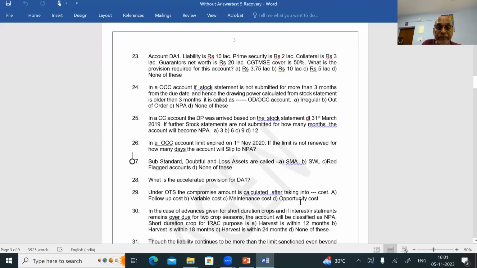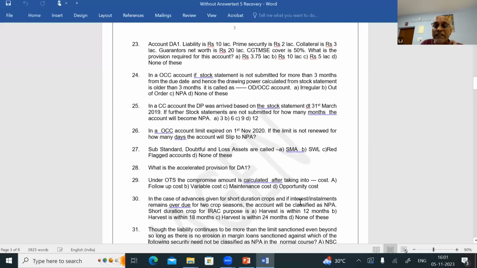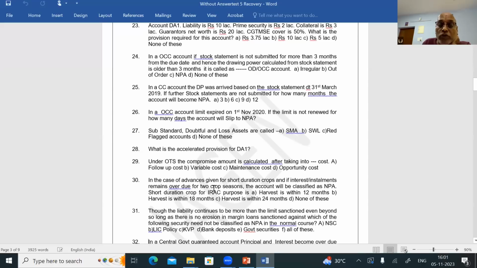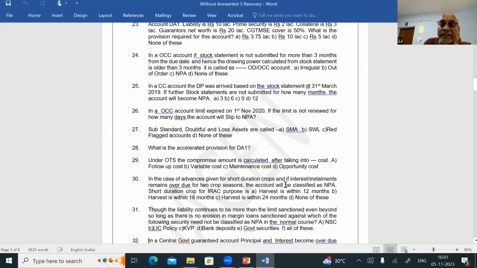Okay, question number 30. In the case of advances given to short duration crops, and if the interest installment remains overdue for 2 crop seasons, the account classified is NPA. Short duration crop means harvest is within 12 months. Question number 30, answer is A. The harvest is within 12 months from the date of sowing, so it is called a short duration crop. Question number 30, answer is A.